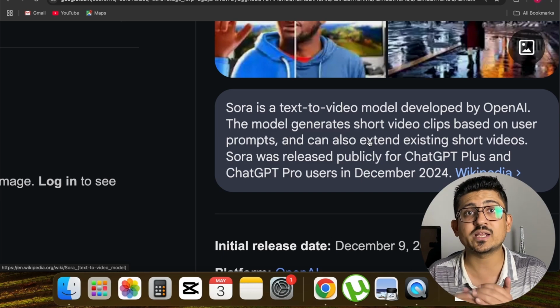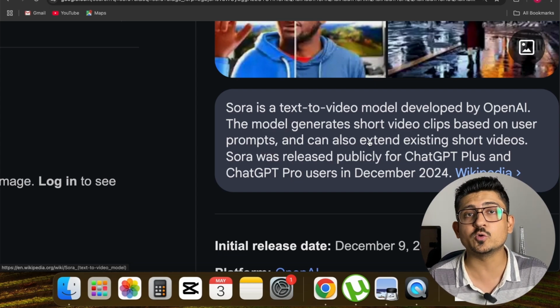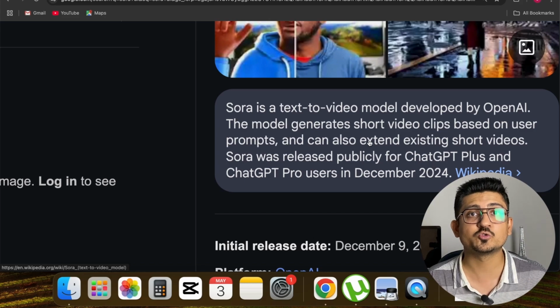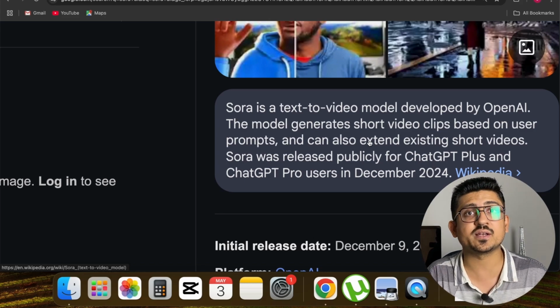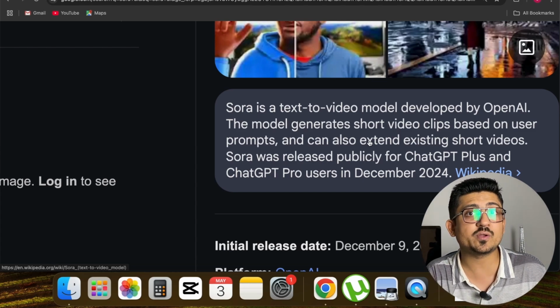And not only text, you can actually give a video to it and it can expand the video. For example, if you are having a video of you sitting in a car and you cannot see any background, right? So you can actually expand that video. You can expand the background of that video. So that video will be same like you are sitting in a car, but in the background, you can see mountains, you can see buildings. So in that way, you can expand the frame.